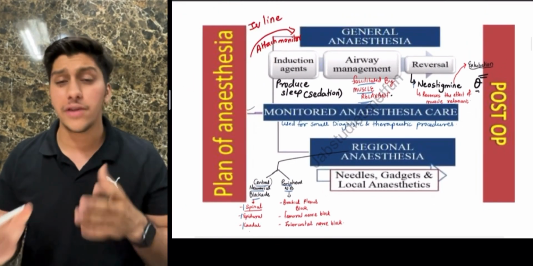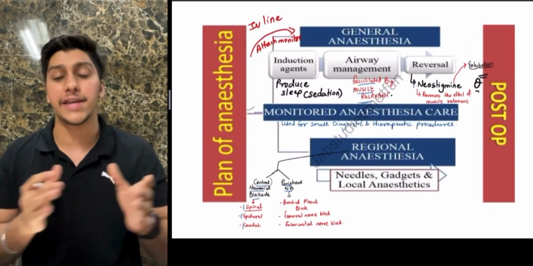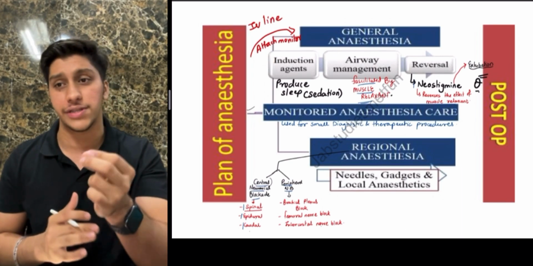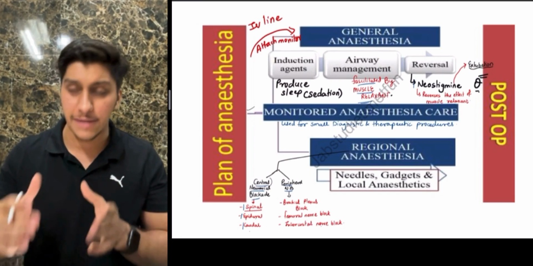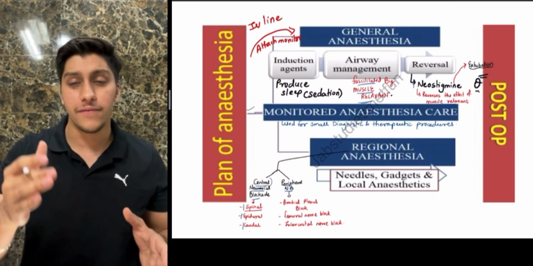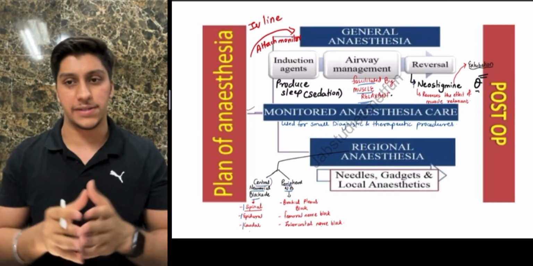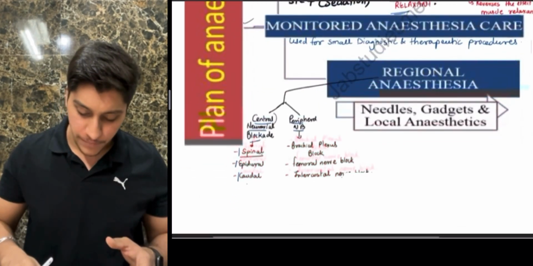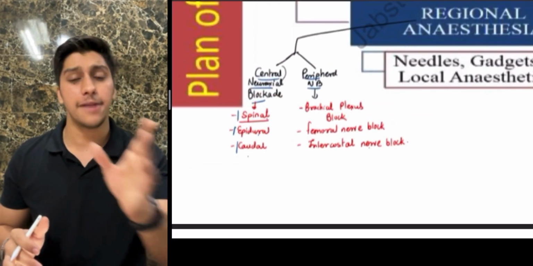Okay, so basically what we are doing is monitored anesthetic care. This is not only done for major surgeries, it is also done for small diagnostic and therapeutic procedures. This is general anesthesia, in which you basically use IV drugs. In regional anesthesia, you have two types: central and peripheral.